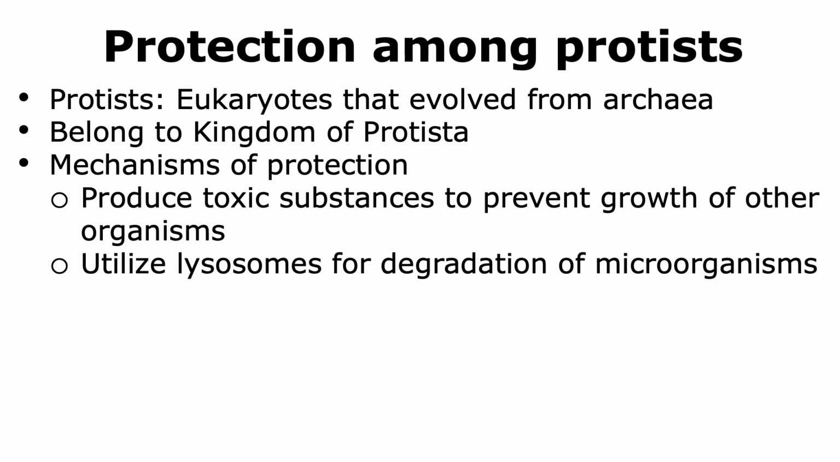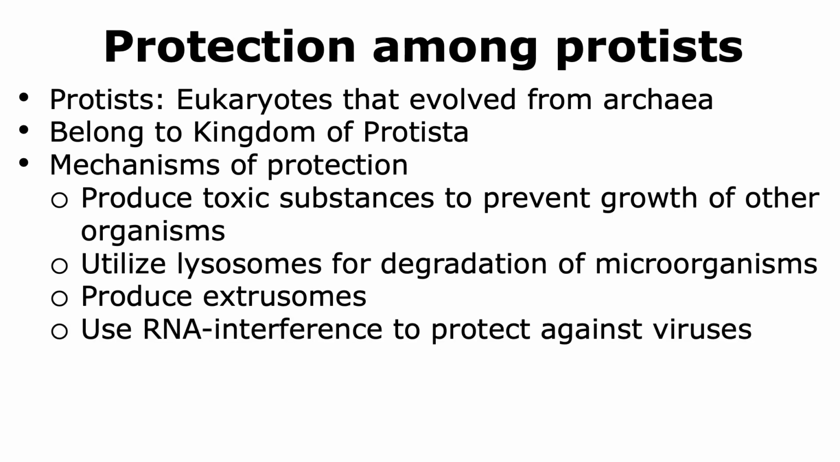Protists are eukaryotes, and hence they have membrane-bound organelles like lysosomes. Lysosomes have hydrolytic enzymes that can be used to degrade and eliminate any type of microorganism that is inside the protist. Protists also produce extrasomes, which are membrane-bound vesicles that have compounds in them that can be delivered to the environment by exocytosis and defend the protist in that manner. Protists also have the mechanism of RNA interference, which is similar to the CRISPR-Cas system found in prokaryotes, to protect the protist against viruses.